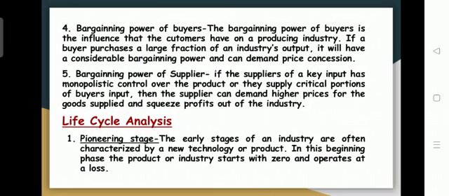Then the other thing will be the bargaining power of buyers. The bargaining power of the buyer is the influence that the customers have on a producing industry. If a buyer faces a large fraction of an industry's output, it will have considerable bargaining power and can demand price concessions.